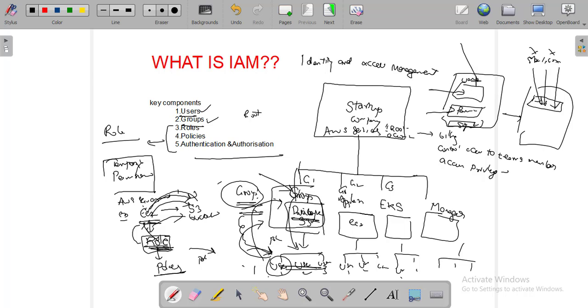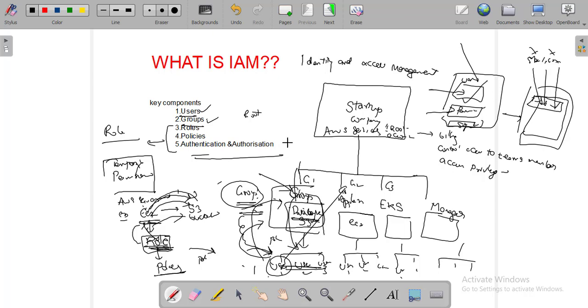Even if the authentication with username and password is correct, it doesn't mean that you will get all the authorization. If the user here is given permission only for S3, he can only access S3, even if the authentication for this user is correct.